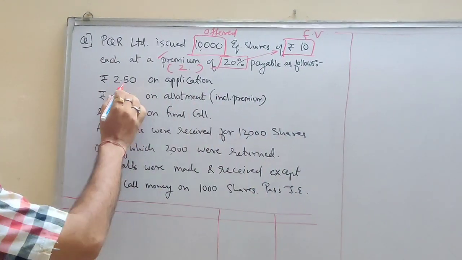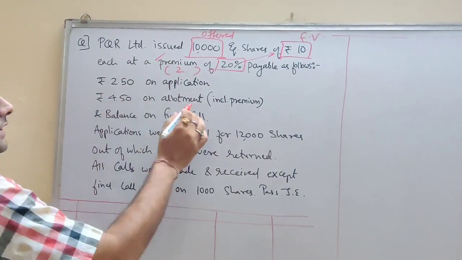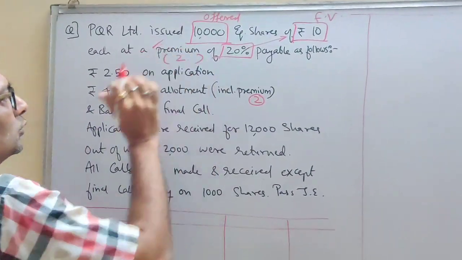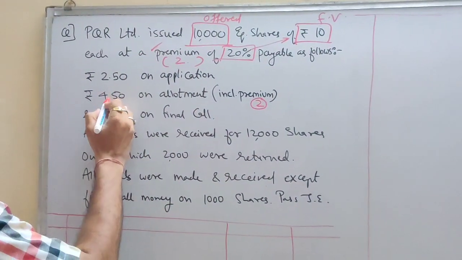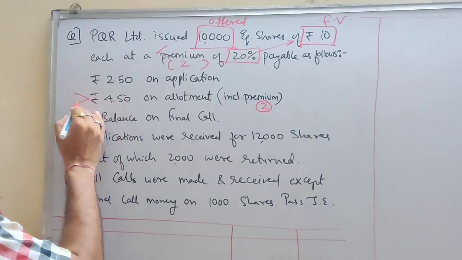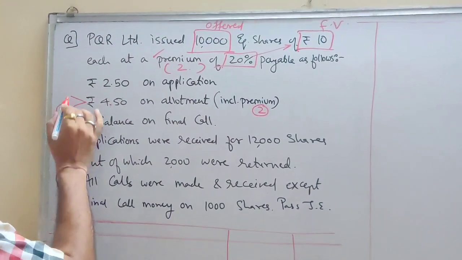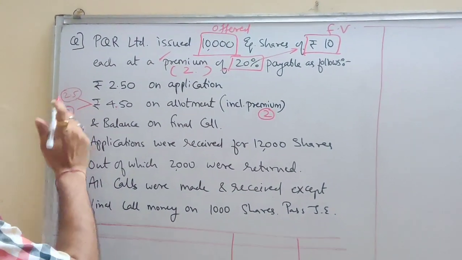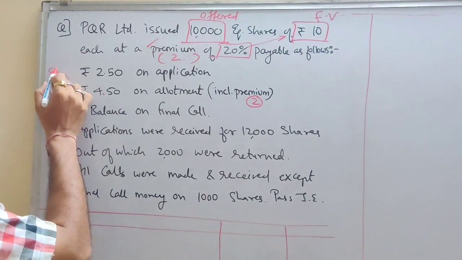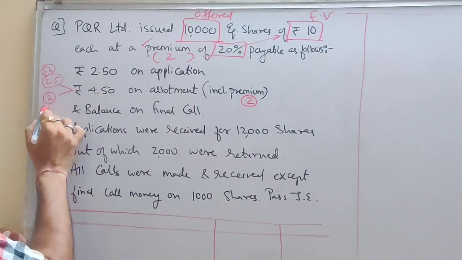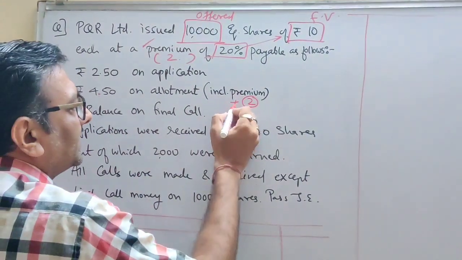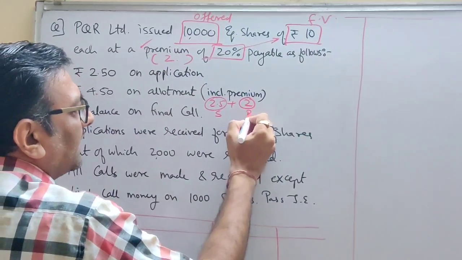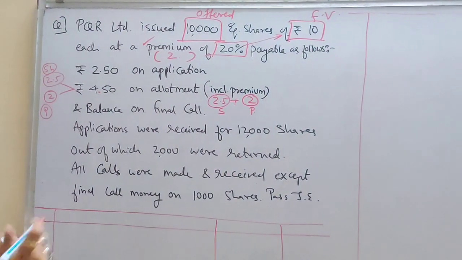Payable as follows: 2.5 on application, 4.5 on allotment including premium. How much premium is there? 2 rupees of premium. So you split this amount into two parts, the premium money and the remaining money. So out of 4.5, 2.5 is your share money and 2 rupees is your premium. So I can write it this way: 2.5 as share money and 2 rupees as premium money.